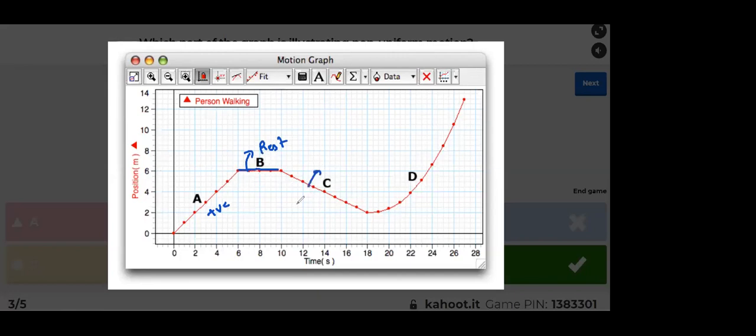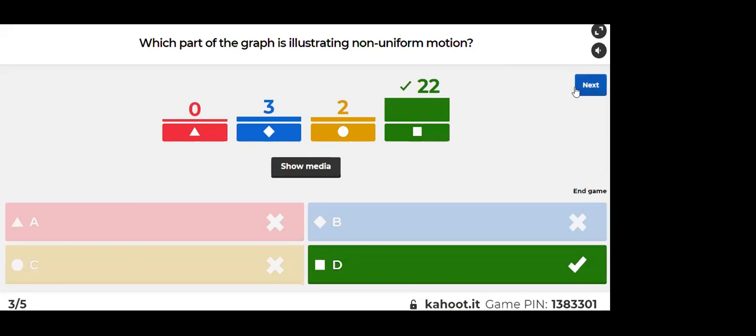What is the meaning of C? Sir, C means negative slope. Means it is going back in reverse direction. And D is curved. So it is non-uniform speed, right? Because it is a position versus time graph. It may be constant acceleration, but the question is uniform and non-uniform motion, right? Which is your speed.